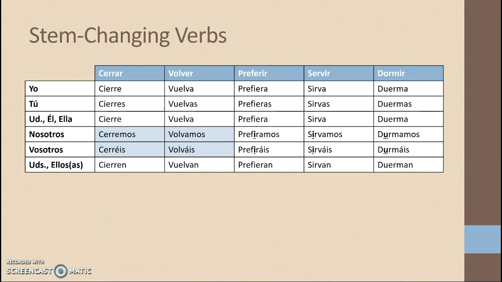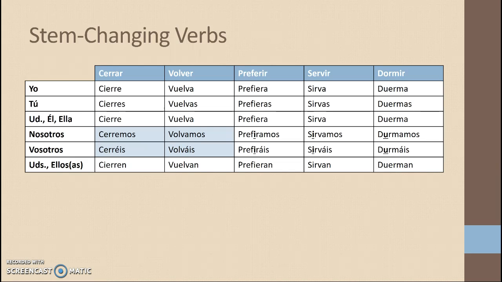Now our other 3 stem changing verbs, preferir, servir, and dormir, they all end in IR. Preferir is normally an E to IE, servir, E to I, and dormir, O to UE. So they will maintain those vowel changes in the boot. So you can notice prefiera, prefieras, prefiera, prefieran. Sirva, sirvas, sirva, sirvan. Duerma, duermas, duerma, duerman. However, because they end in IR, these verbs also undergo a slight change in nosotros, vosotros. E's become I's and O's become U's. It doesn't matter if that was already the change or not. This is special just for nosotros, vosotros.